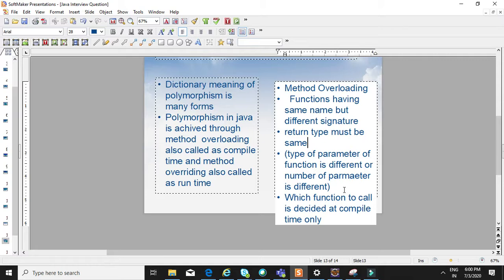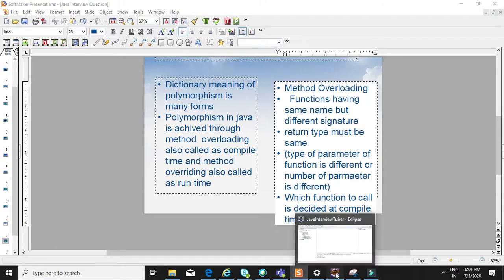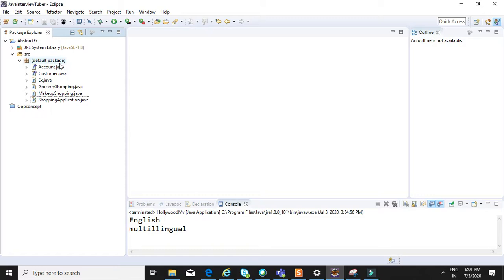Which function to call is decided at compile time only, so it is called compile time polymorphism. In method overloading we have multiple functions in the same class with the same name but different parameters. Either the type of parameter is different or the number of parameters is different. So I'll create one class and describe method overloading.